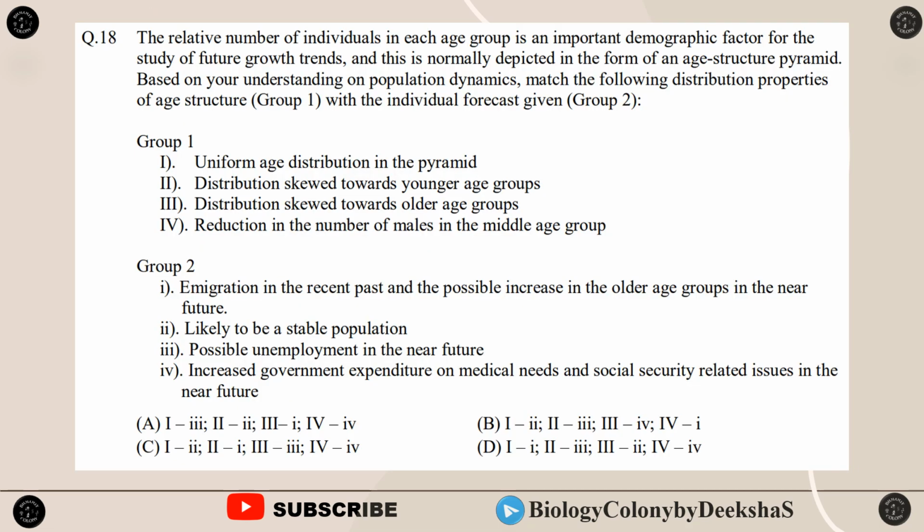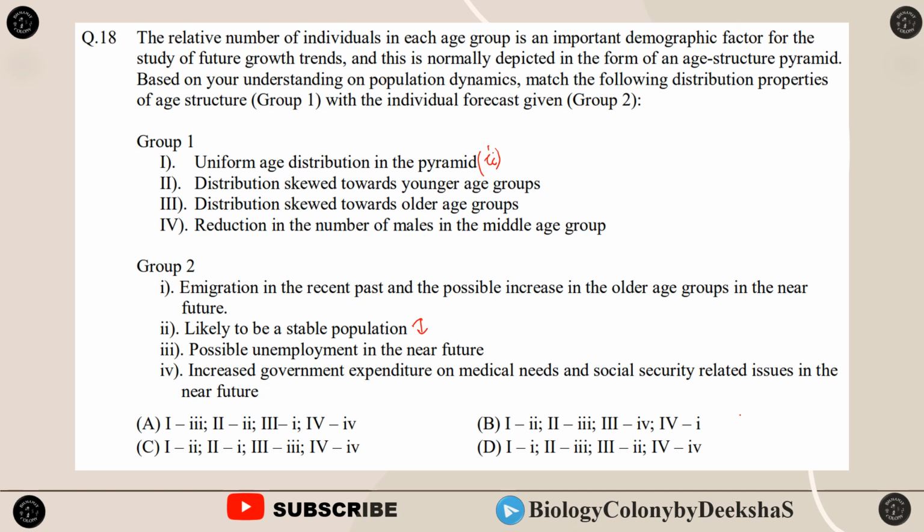Next question is: the relative number of individuals in each age group is an important demographic factor for the study of future growth trends. And this is normally depicted in the form of an age structure pyramid. Based on your understanding of population dynamics, match the following distribution properties of age structure, that is group 1, with the individual forecast given in group 2. So we have in group 1, first is uniform age distribution in the pyramid. If there will be uniform age distribution, then the population is likely to be a stable population. So the second option goes with the first one.